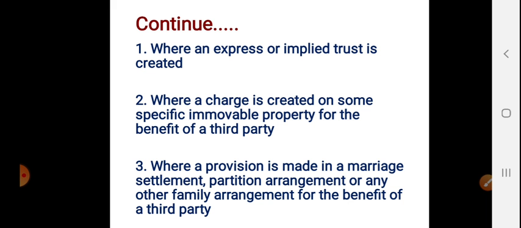Even though he is a stranger to the contract, if the charge is created on some specific immovable property for the benefit of a third party, and there is a contract between A and B made mainly for the benefit of the third party, then he can sue on that contract, only if there is a charge on the immovable property.